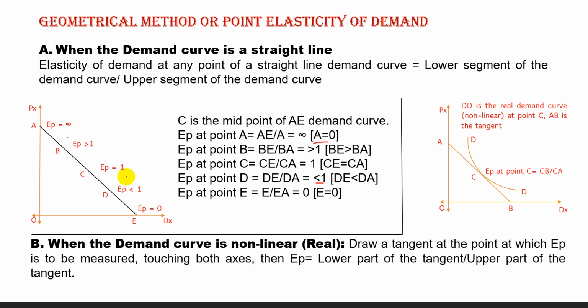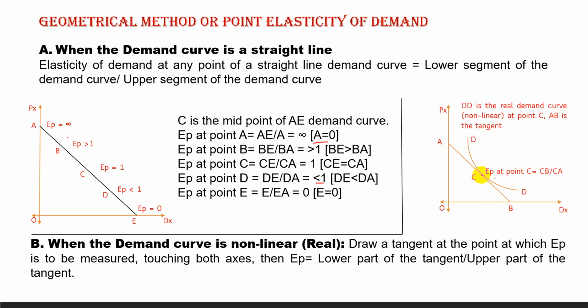Now, when the demand curve is non-linear, meaning a real demand curve that is convex, then draw a tangent at the point at which EP is to be measured. Let us take DD as the demand curve, and at point C we need to measure the elasticity of demand.